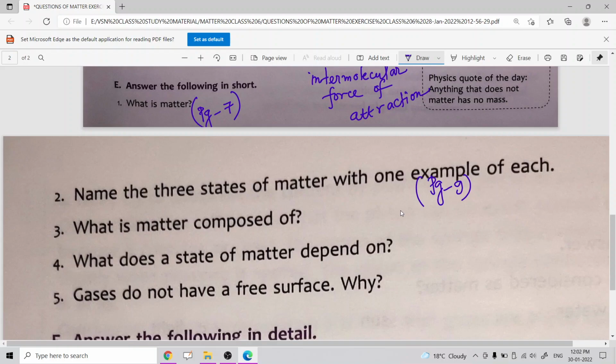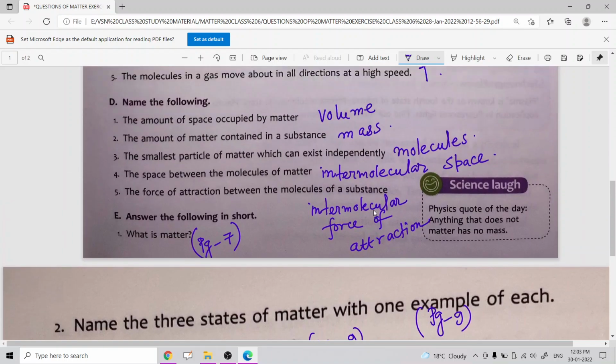Okay, wood is an example of a solid. An example of a liquid is water, and for a gas you can say air. Now the next one is, what is matter composed of? You get the answer from page number 9. In general, matter is composed of atoms and molecules. Okay, atoms and molecules both.